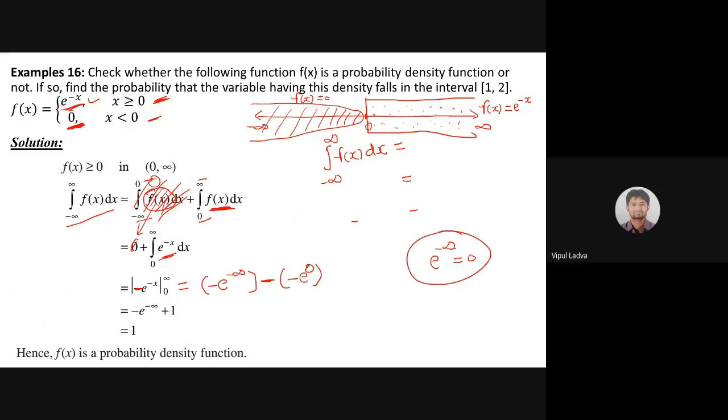We know this from the Fourier series we learned in first year, why this is 0. e raised to minus infinity is actually 1 upon e raised to infinity, and we know that e raised to infinity is infinity, so 1 upon infinity is always 0. So e raised to minus infinity is 0. Anything raised to 0 is 1, so this is minus minus plus e raised to 0 is 1, so that gives us 1. So the total integral from minus infinity to infinity gives us 1. That means using that we can label the provided function f of x as a probability density function.